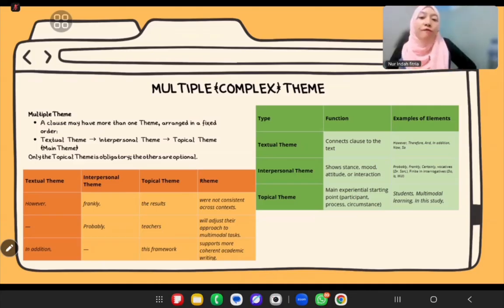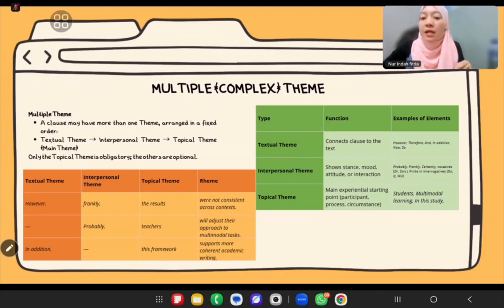So they are combined. However, frankly, expressing sentence or attitude. Frankly is like expressing sentence or attitude. Then the actual message begins with the results. Okay, that's the topical theme, because it is the main participant, and everything after that is the rheme, what the writer wants to tell us about the result.